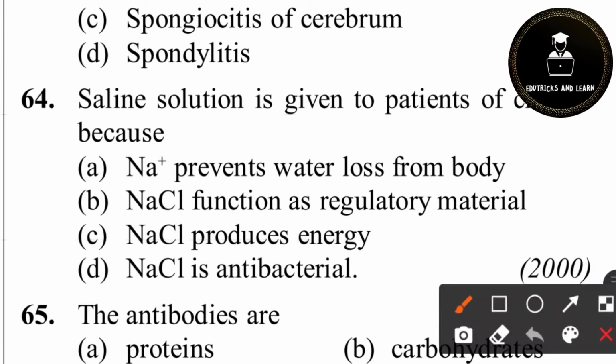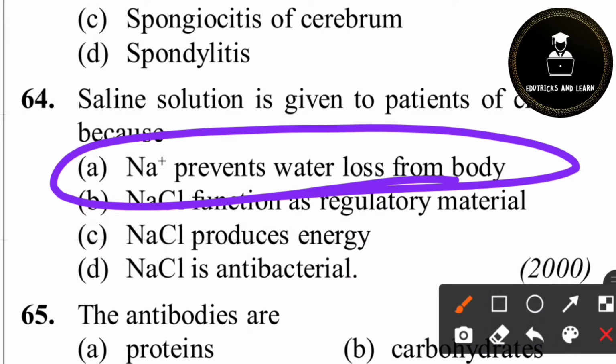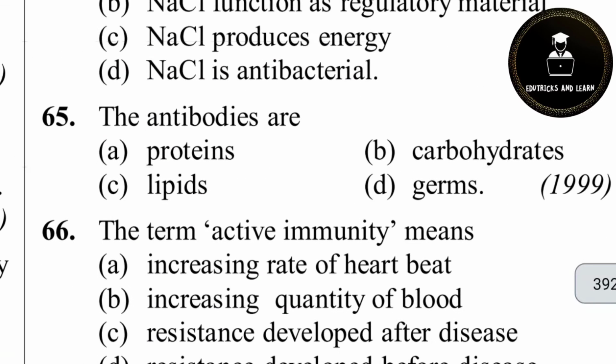64th question. Saline solution is given to the patients of cholera. Why is saline solution given to cholera patients? Because the sodium ions prevent the water loss from the body. Cholera is a disease caused by dehydration. The bacterium is Vibrio cholerae, which causes severe vomiting and diarrhea. Vomiting and diarrhea lead to dehydration. So we give saline solution, which has Na plus ions. This Na plus ion prevents the water loss from the body. So they are giving saline solution for cholera patients.